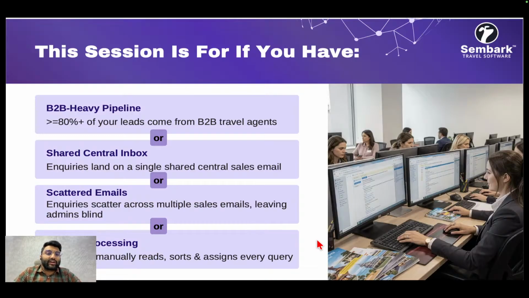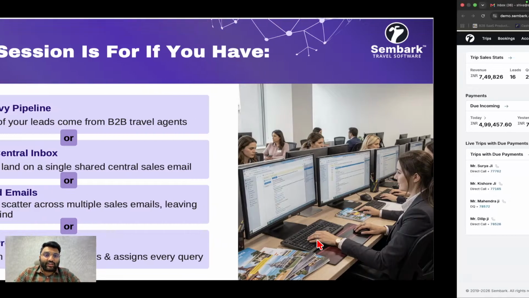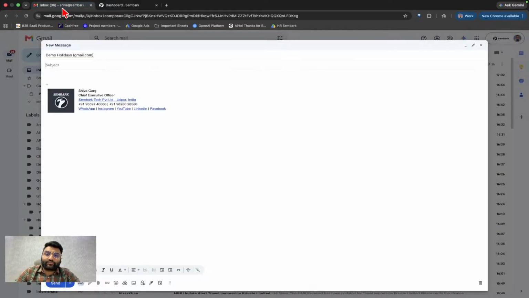Most of your leads are coming from travel agents, or you have one central email ID such as sales@traveldmc.com, info@ or north@yourdmc.com, or you have multiple email IDs like sales1, sales2, sales3. Or there are two, three people whose day-to-day job is to view each lead, decide what is written in each mail, create a lead on their CRM, and assign it to the right person. So before we start, let's do a small experiment.